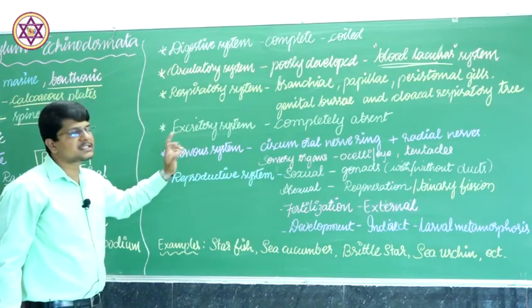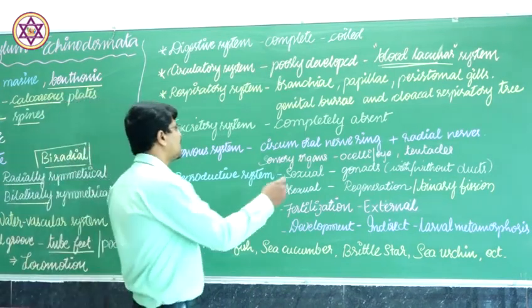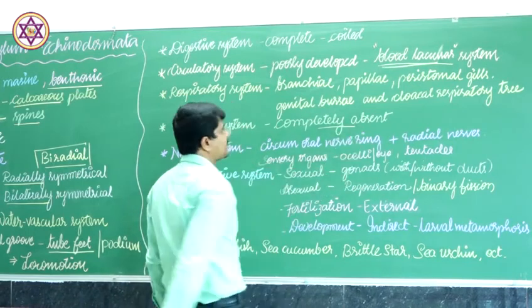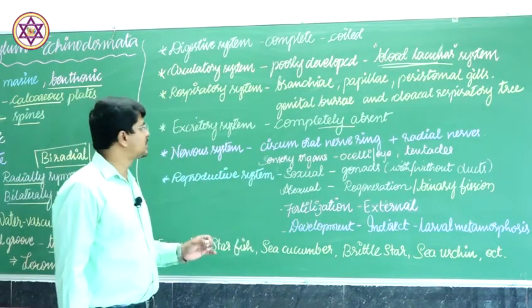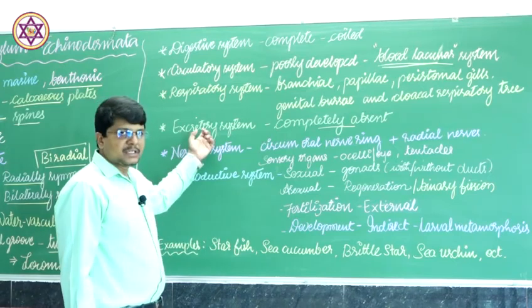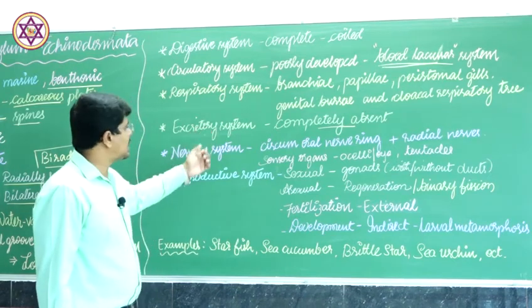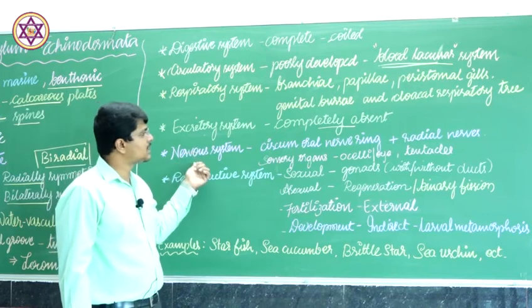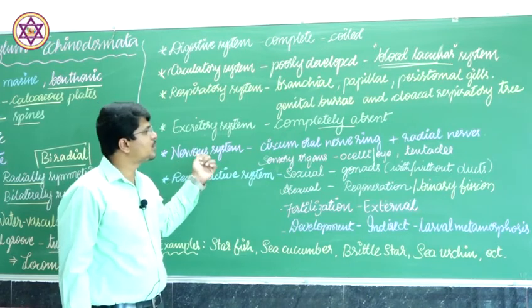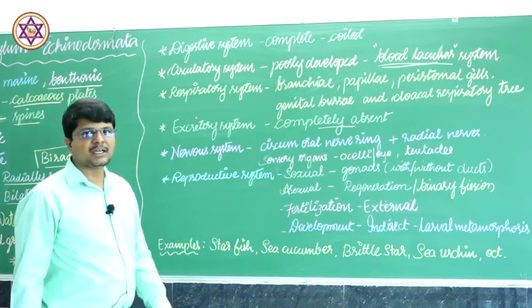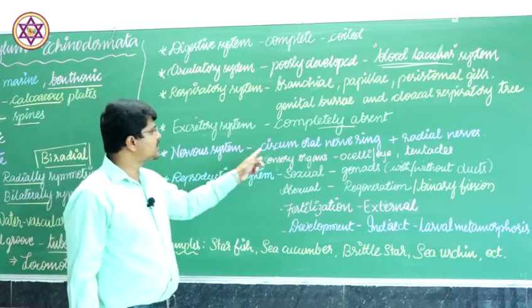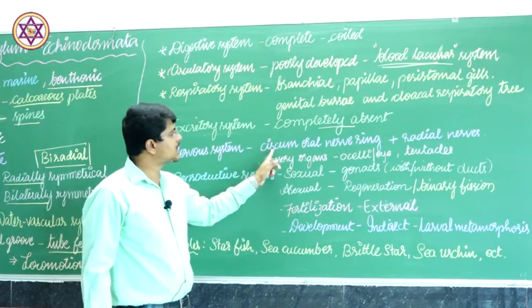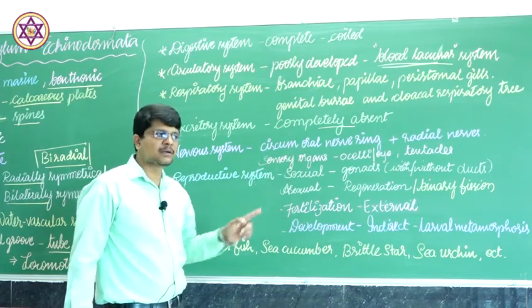The excretory system is completely absent. There is no nephridia or such kind of excretory organs present. Excretory system is completely absent. Nervous system is also poorly developed, and there is no brain here, and which is having poorly developed circumoral nerve ring.